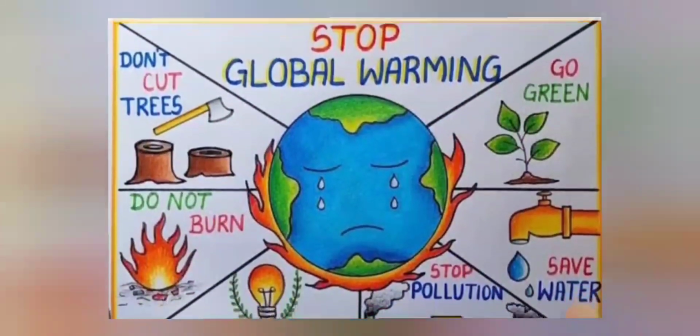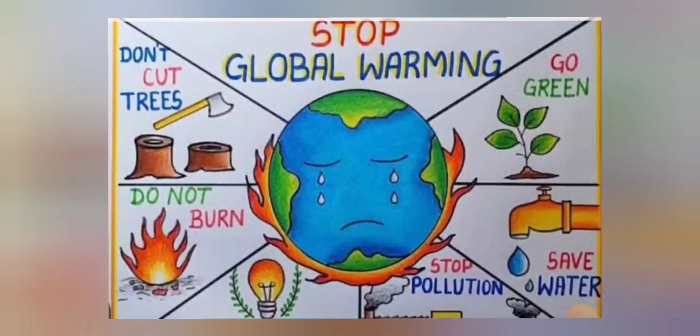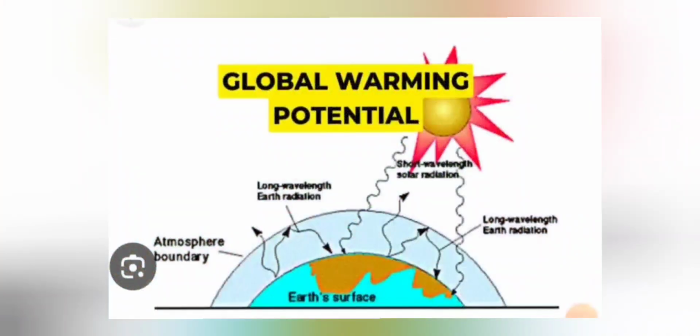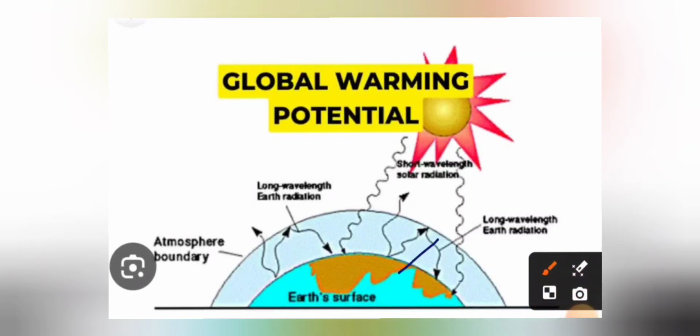Steps to stop global warming: do not cut trees, do not burn more, do not use the natural resources, do not waste electricity. We have to stop pollution, save water, and plant more trees. These are a few steps which can stop global warming. The global warming potential: the sun rays are there, but the sun rays which have to go out are trapped here itself.